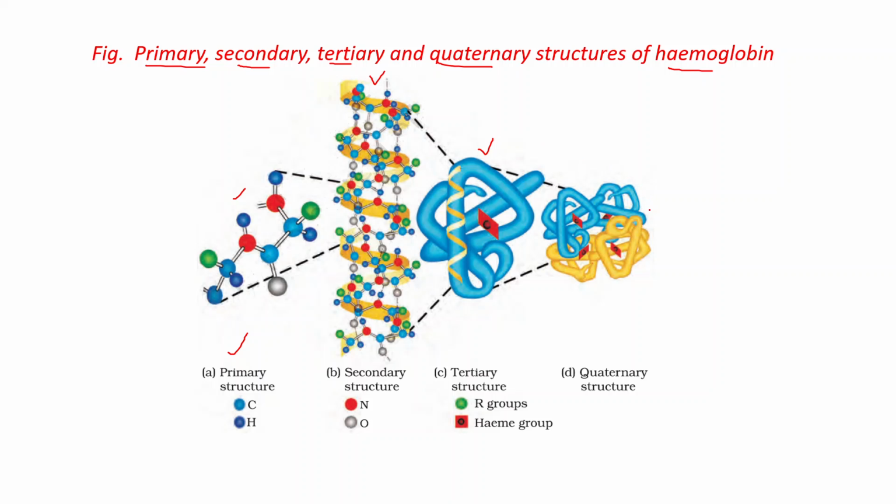And now in quaternary structure, more than one subunit of polypeptide chain is present in the protein. This is quaternary structure. This blue color represents one polypeptide chain, and this yellow color represents another polypeptide chain. And this part represents the heme group, which contains the iron.